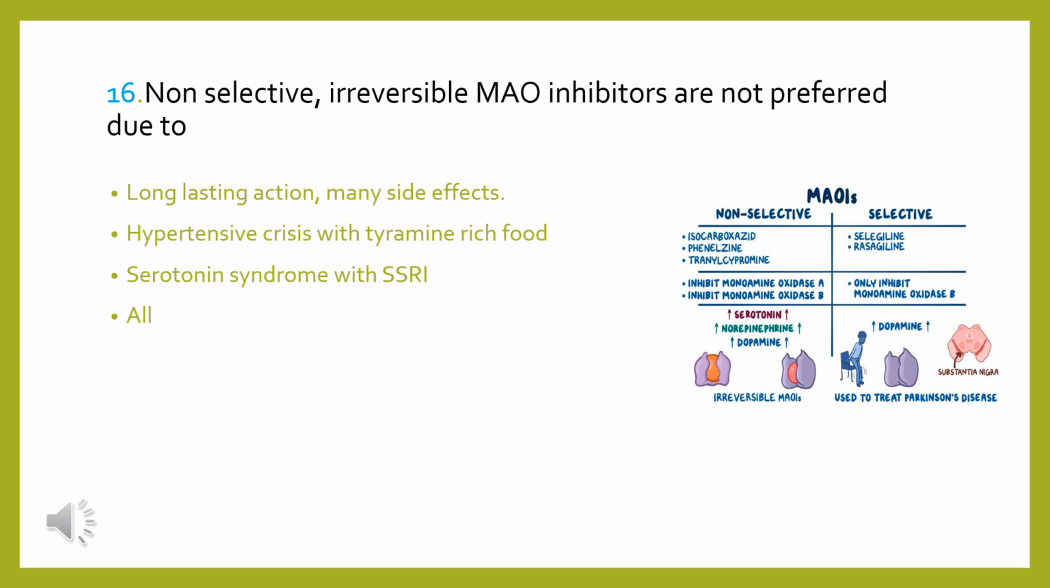and there are too many side effects, too many drug interactions, and these inhibitors also interact with food like tyramine-rich food. So this can lead to hypertensive crisis if given with tyramine-rich food. It can lead to serotonin syndrome if given with SSRI. So mostly because of these things, these monoamine oxidase inhibitors are not preferred.